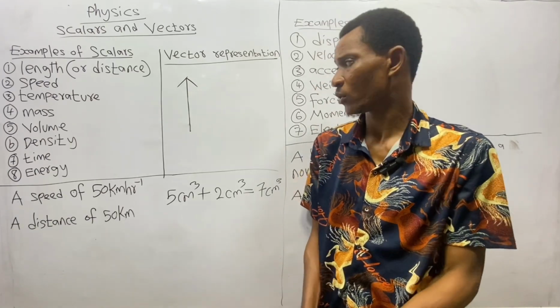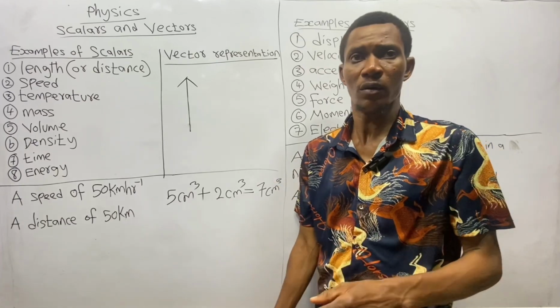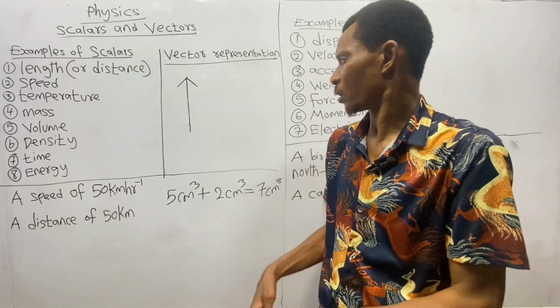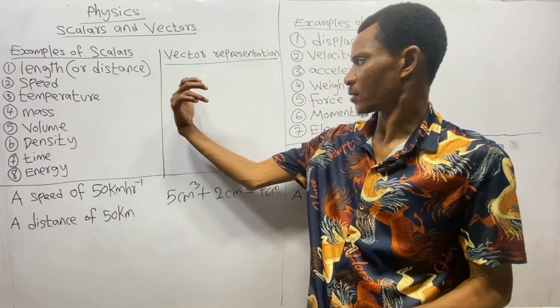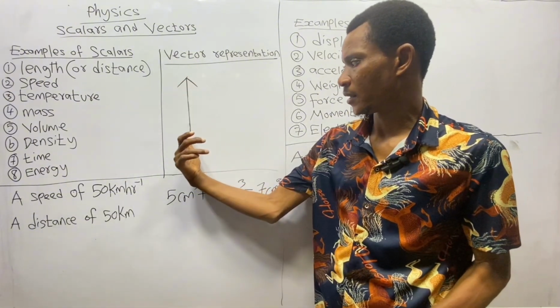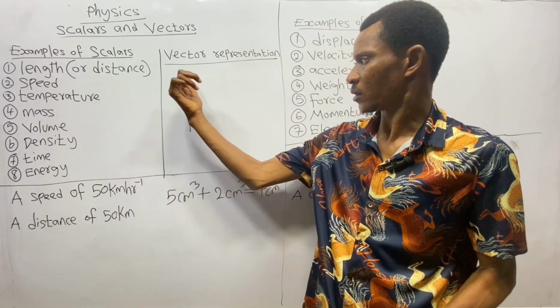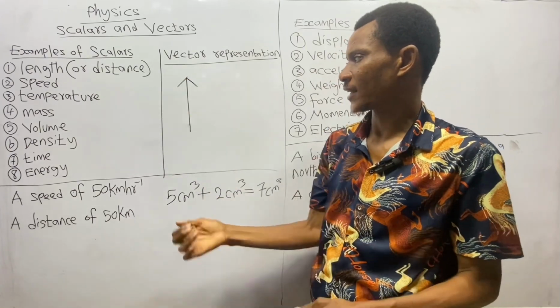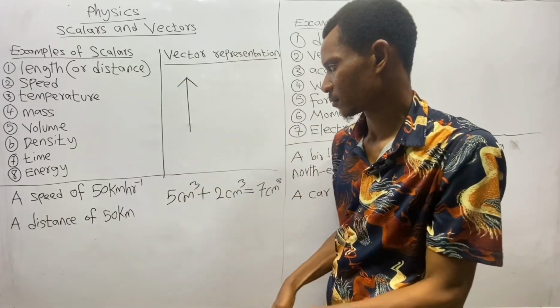Mind you, to represent a vector, you represent it by a straight line with an arrowhead. Mind you, this straight line can be a vertical straight line.